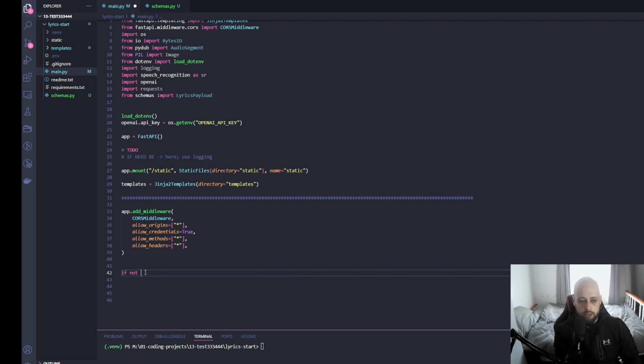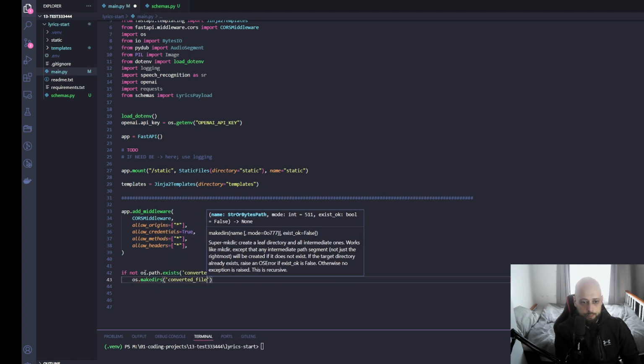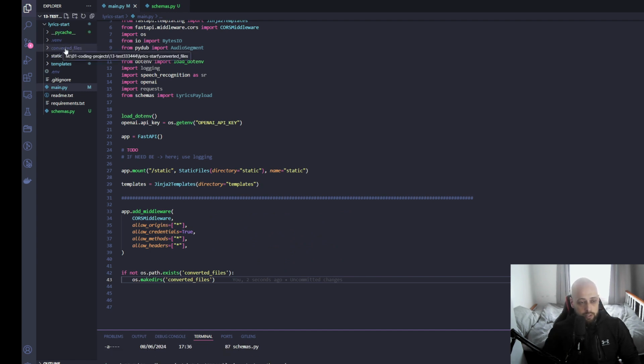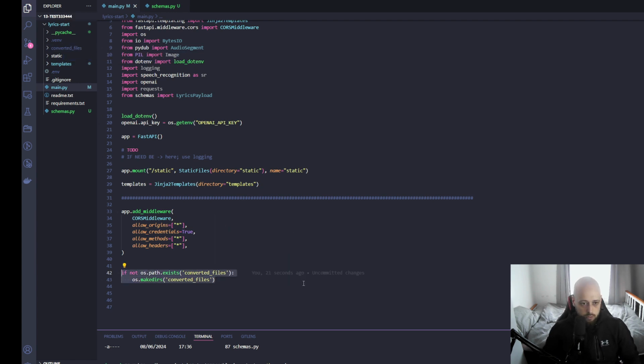So I say if this does not exist, and I will give the name of our converted files folder, we'll do os.makedirs, so it will create a directory called this. Now if I just run python main.py, you can see that it has created the converted files folder. So if it doesn't exist, it creates it. If it exists, this becomes obsolete. I like to have it.